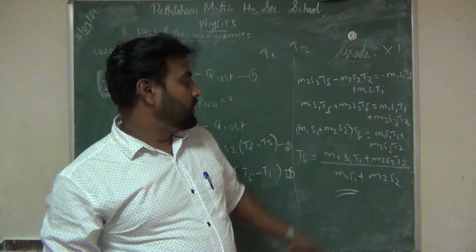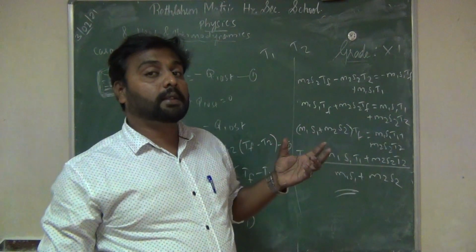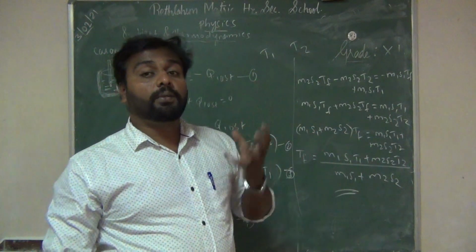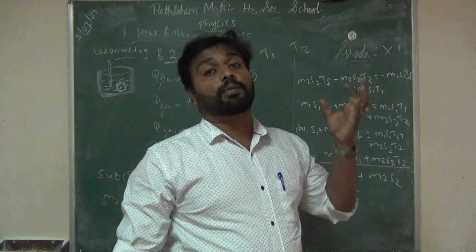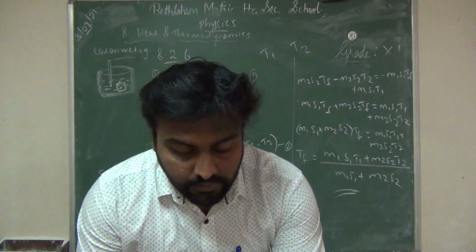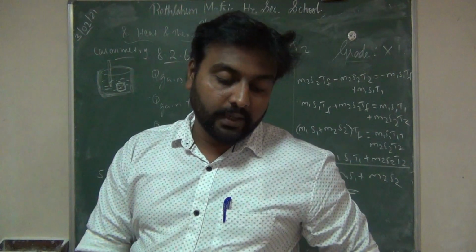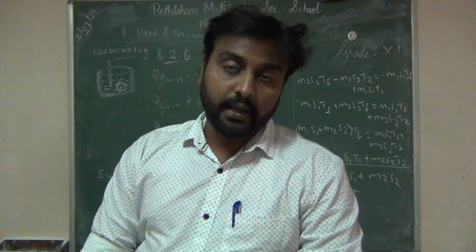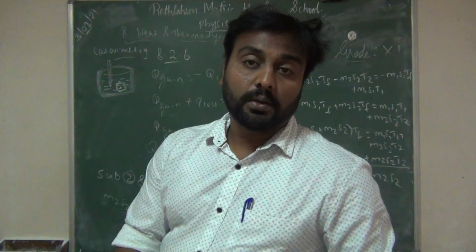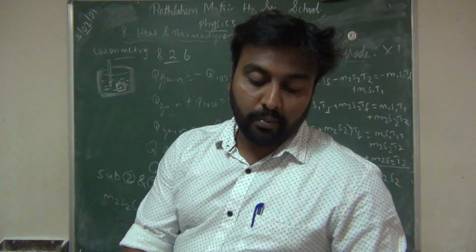So M1, M2 means the mass of the first object and the second object, and T1, T2 the temperatures, then S1, S2 the specific heat capacity of the liquid and the specific heat capacity of the sample. So we got this equation. By using this equation you can calculate. You can see this on page number 106, calorimetry, section 8.2.6, and it is one of the important questions. Long answer question number 5.